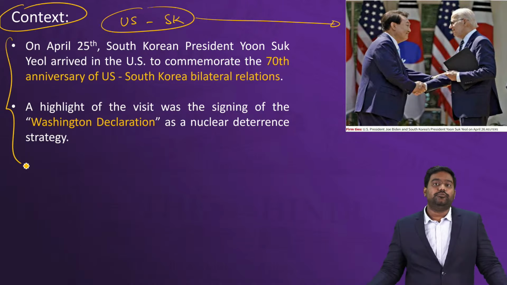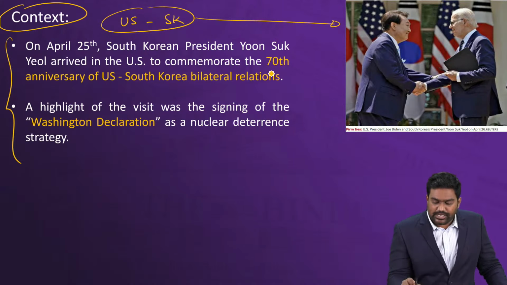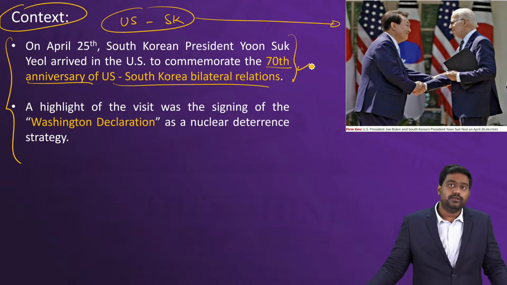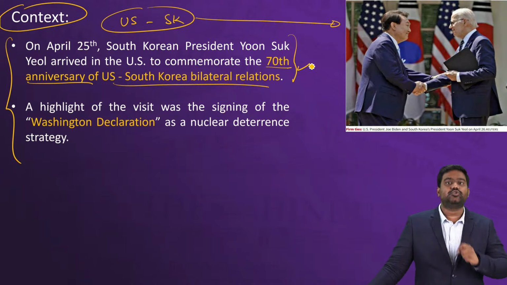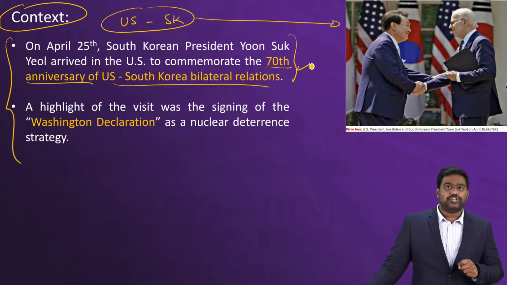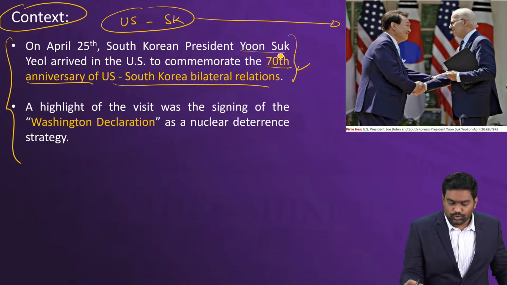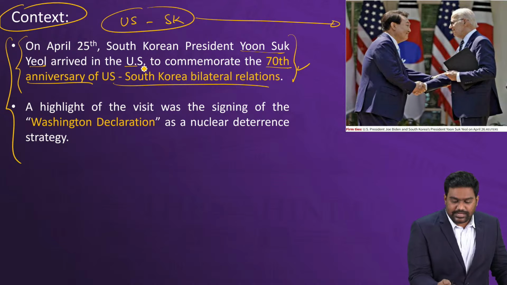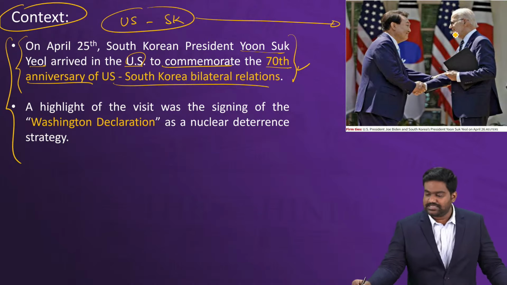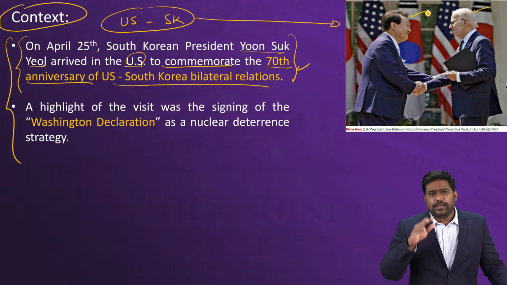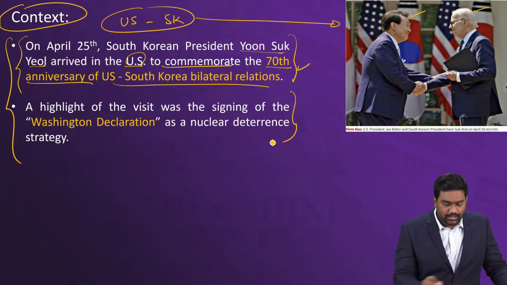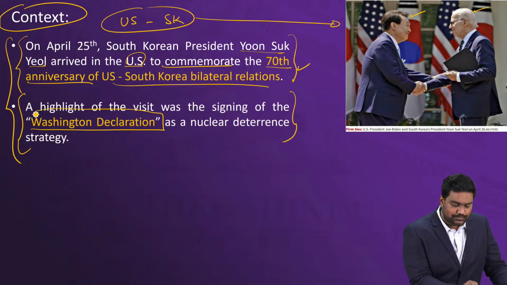Just a couple of weeks ago, US and South Korea marked the 70th anniversary of their bilateral relations. It's been 70 years of close partnership, a strategic alliance between US and South Korea. To mark this occasion, South Korean President Yoon Suk Yeol traveled to the United States, met with President Joe Biden, and following this meeting, a very important agreement was signed called the Washington Declaration.